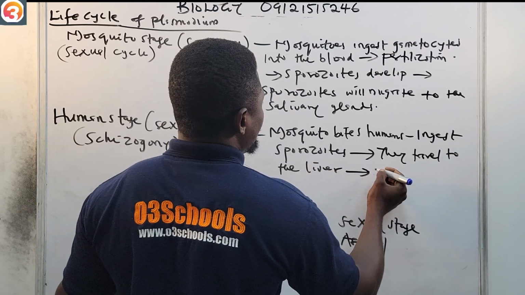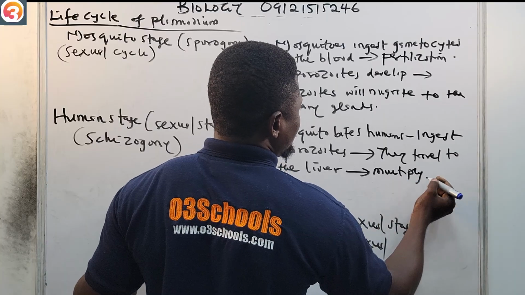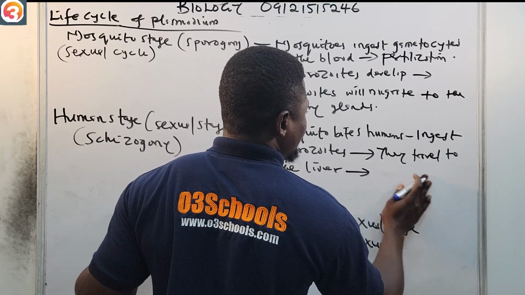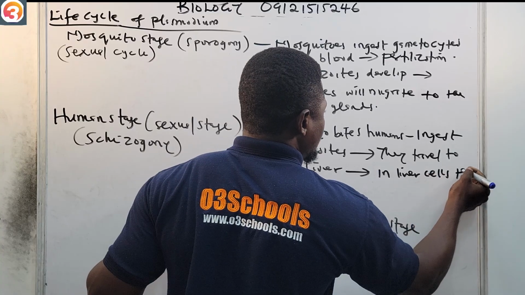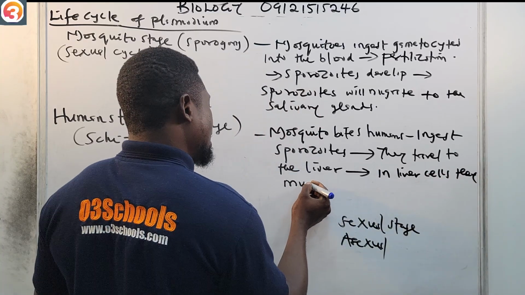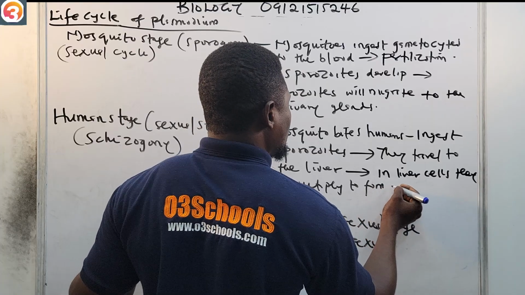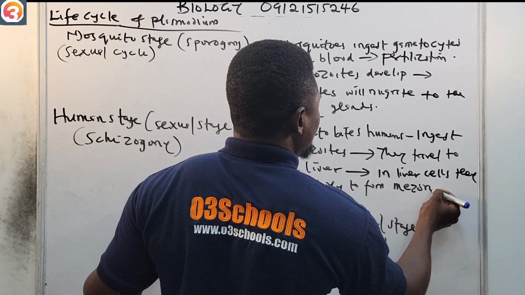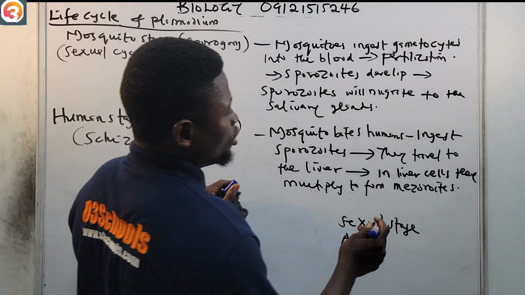In liver cells, they multiply to form what is called merozoites. Sorry, not mesoroids, merozoites.